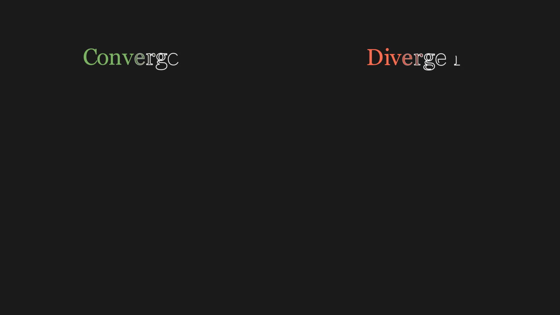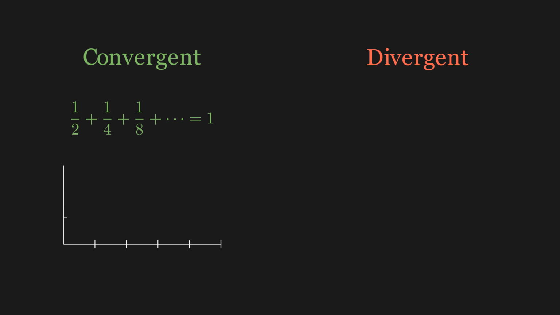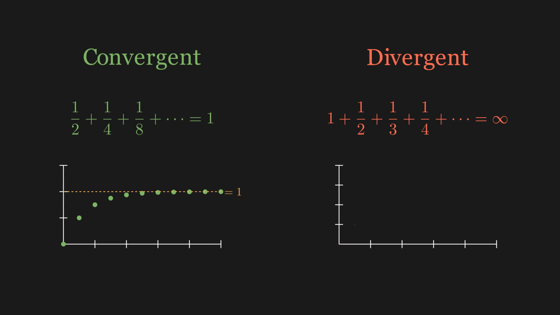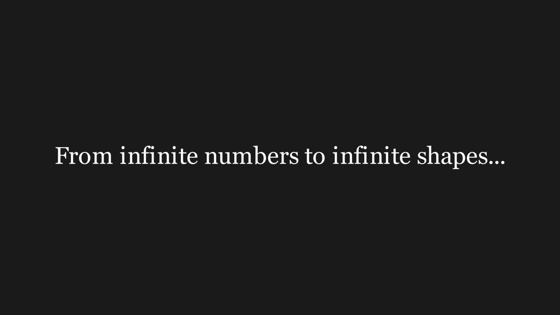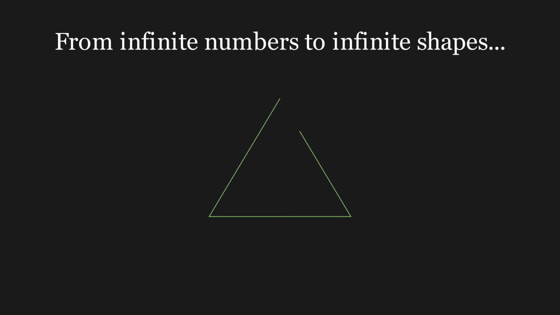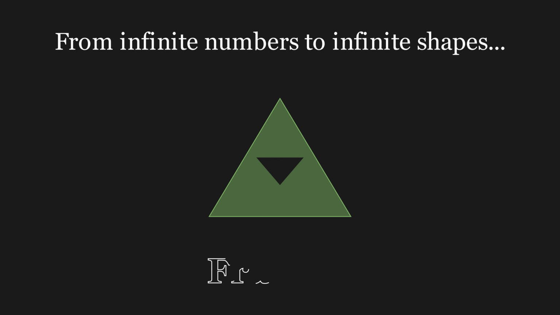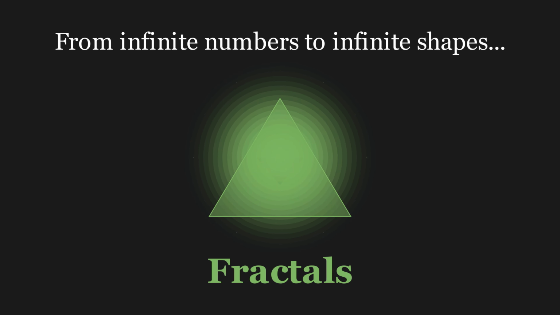But not all infinite series behave this nicely. Some series converge to a finite value, while others diverge to infinity. For example, 1 plus 1/2 plus 1/3 plus 1/4, going on forever, actually grows without bound. It diverges. Infinite series reveal that infinity can be tamed, measured, and understood. But what if we could see infinity not just in numbers, but in shapes? Let's explore fractals.